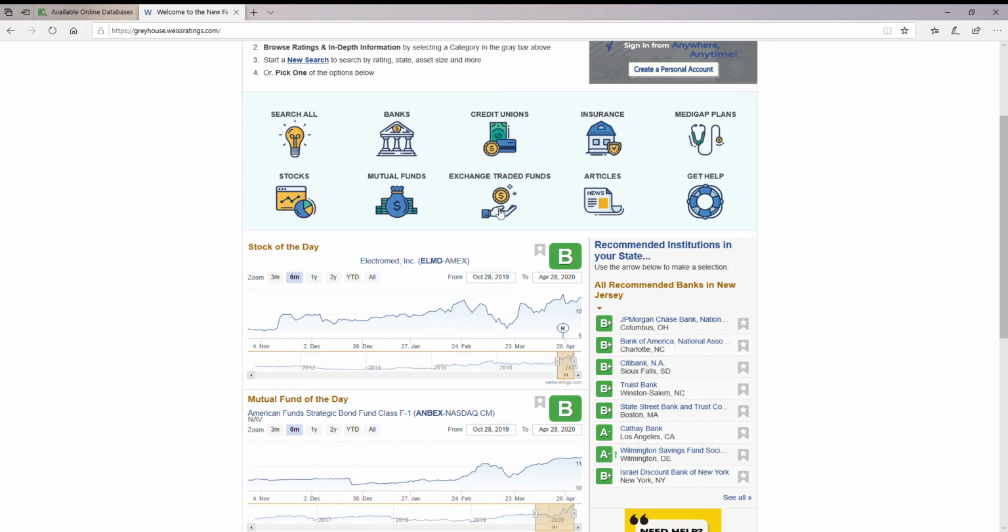the mutual funds, the exchange traded funds. There's also news articles in here. If you just want to jump in and read news without looking at a specific stock, you'll see the most recent financial news there. And then there's the Get Help section. This is the area I'm going to click on now.